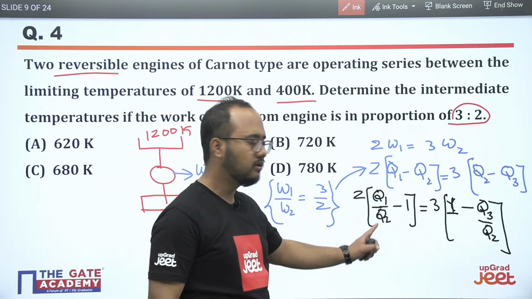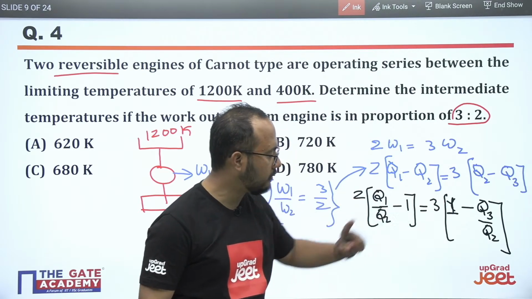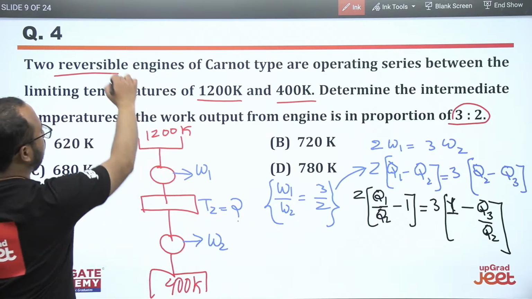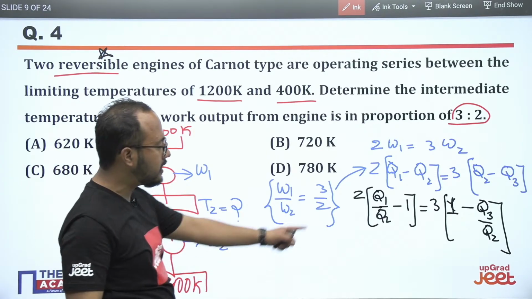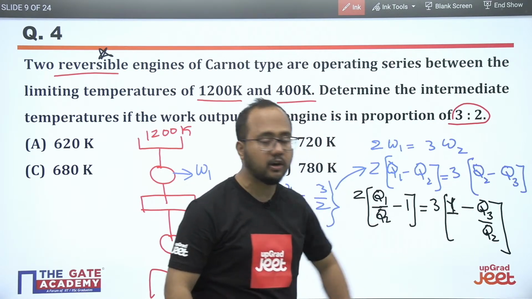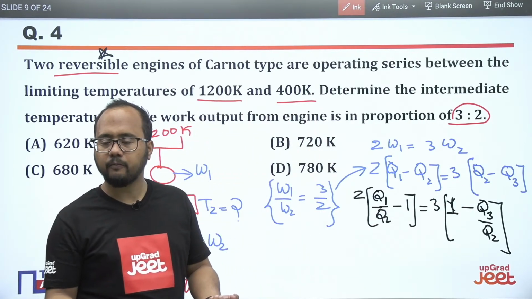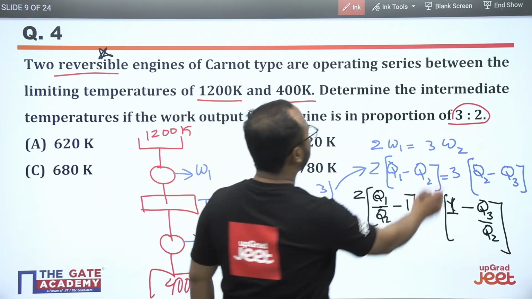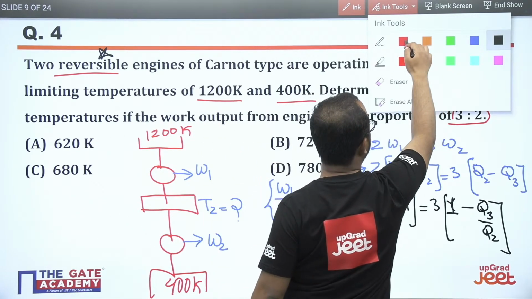As they have mentioned, it is a reversible heat engine, so we can directly replace Q1 by Q2 with T1 by T2, and we can directly replace Q3 by Q2 with T3 by T2. So just put the values here.